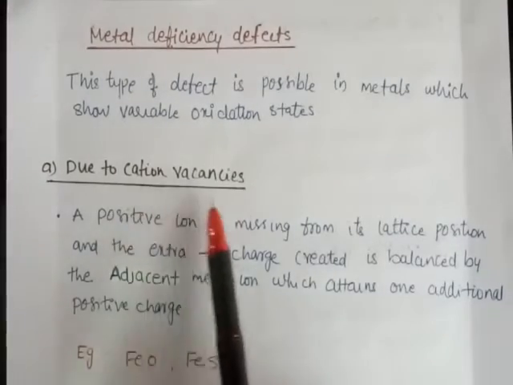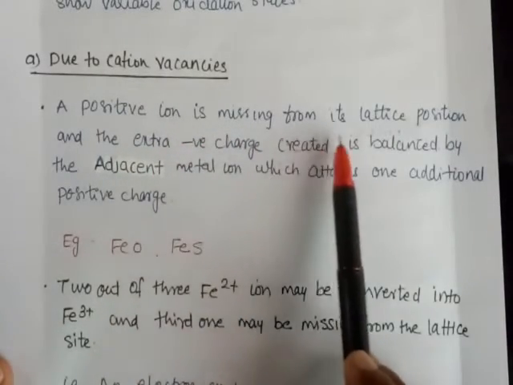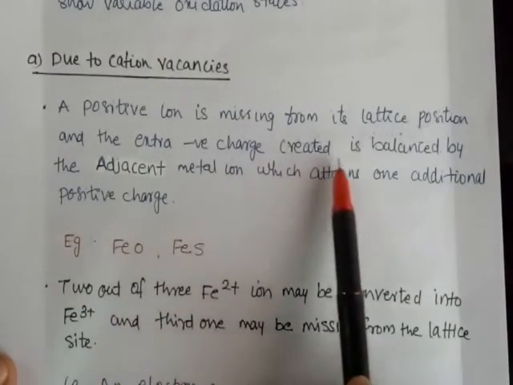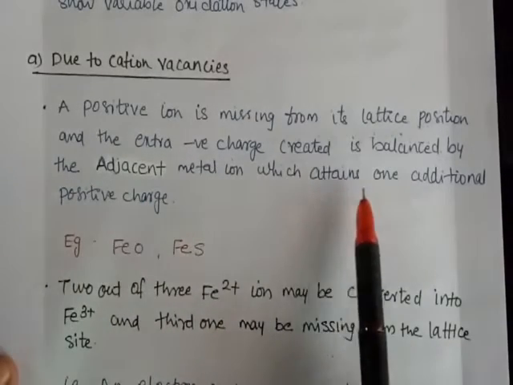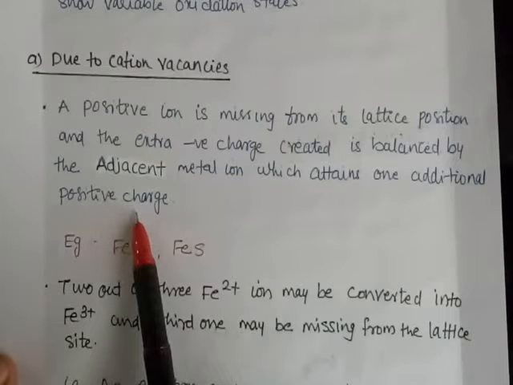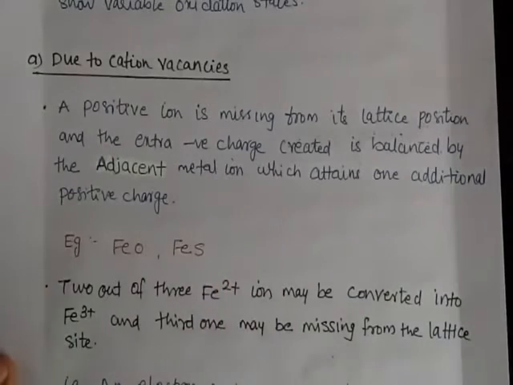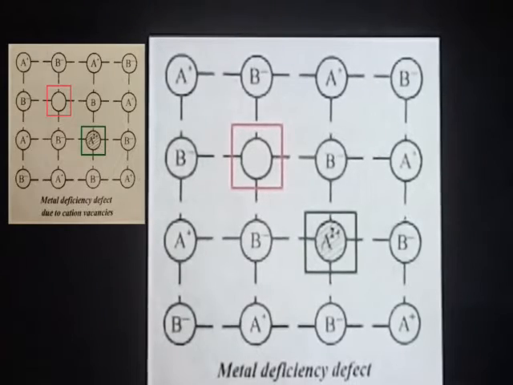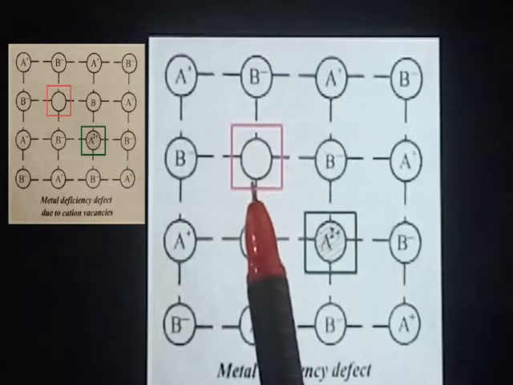In the first one, due to cation vacancy, a positive ion is missing from its lattice position and the extra negative charge created is balanced by the adjacent metal ion which attains one additional positive charge. The examples are FeO and FeS. Okay, please look at the diagram. The metal deficiency defect due to cation vacancy means, here should be a positive charge, isn't it? So here should be a cation and this cation is missing from its original lattice position.